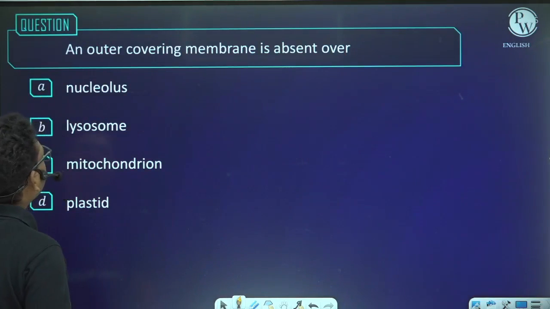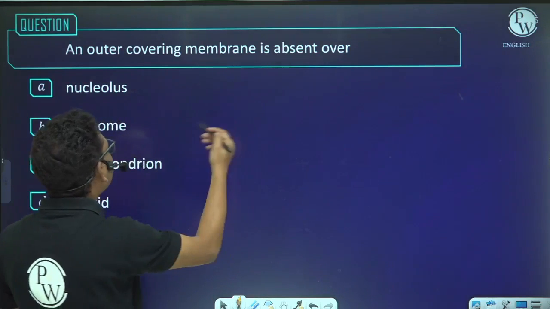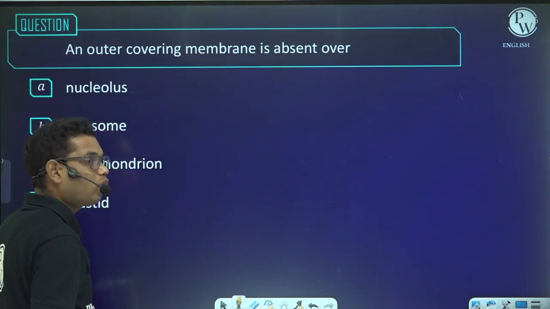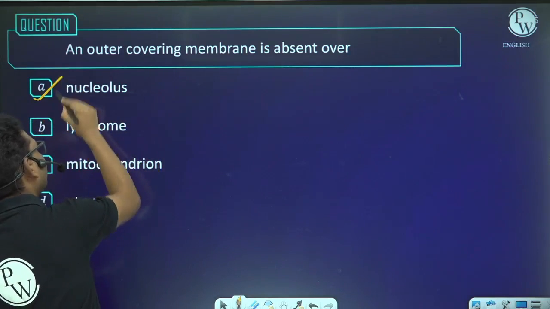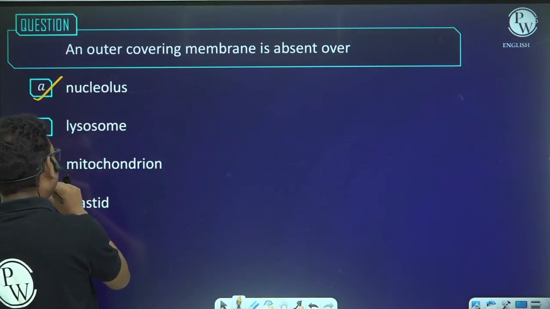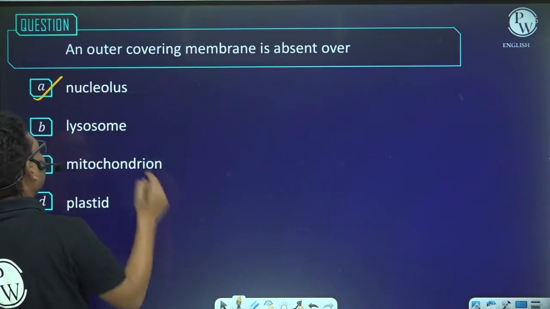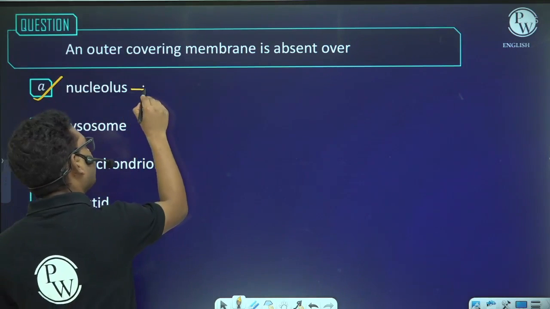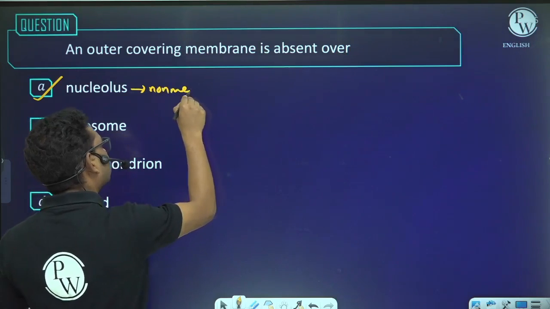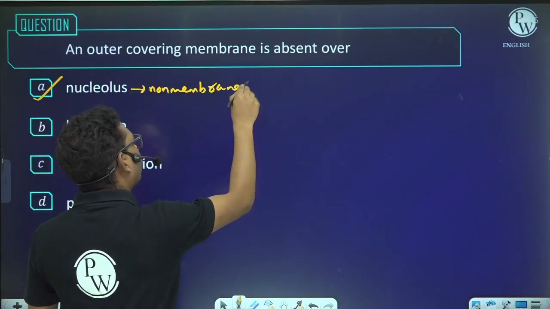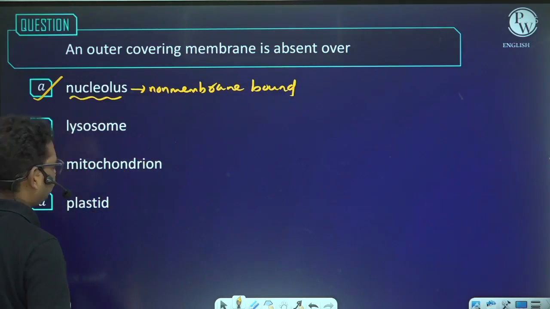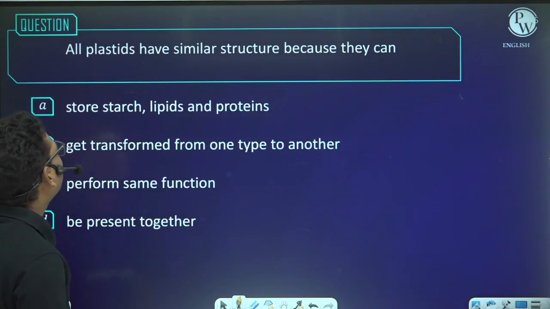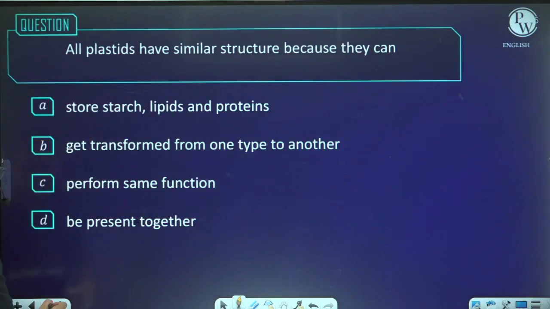Next, outer covering membrane is absent. That means it is talking about a non-membrane bound organelle. Nucleolus does not have any membrane, so the answer will be nucleolus. Lysosome has a single membrane. Mitochondria has two membranes. Plastid has two membranes. So the answer will be nucleolus. Why? Because nucleolus is non-membrane bound. Nucleus is membrane bound. Nucleolus is non-membrane bound. Next, all plastids have similar structure. This question we have already discussed.